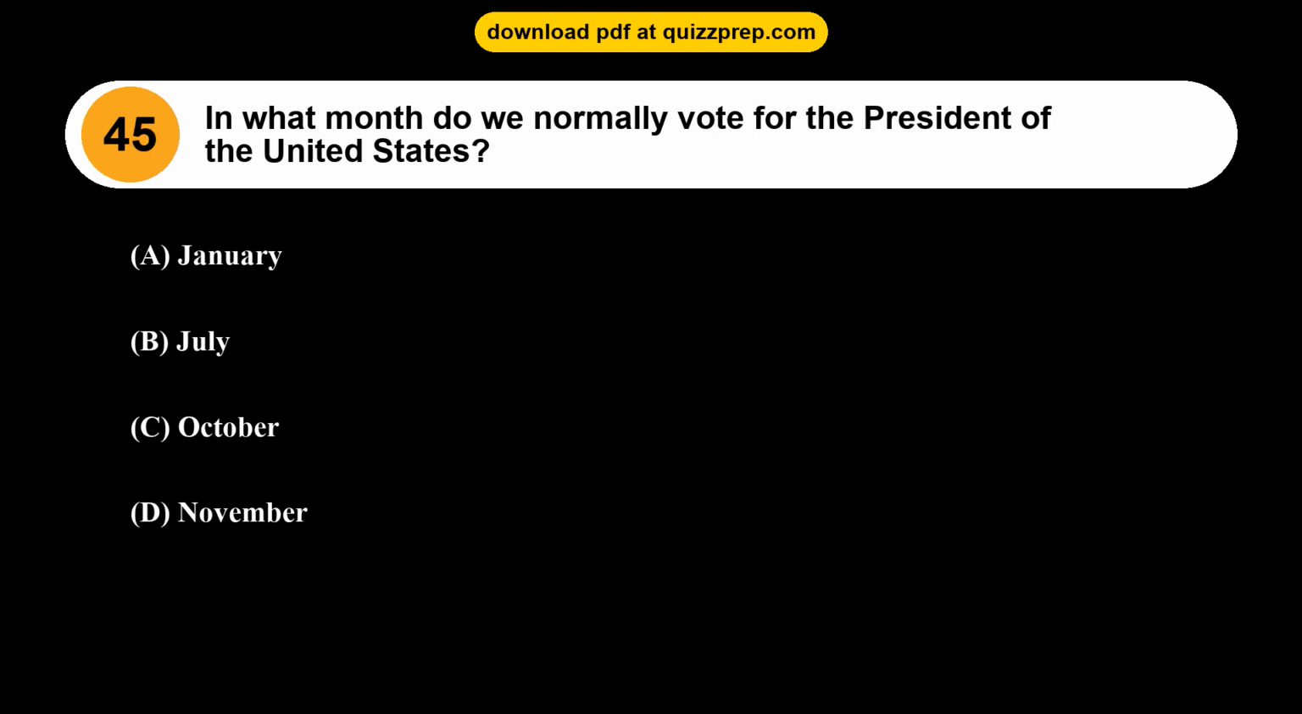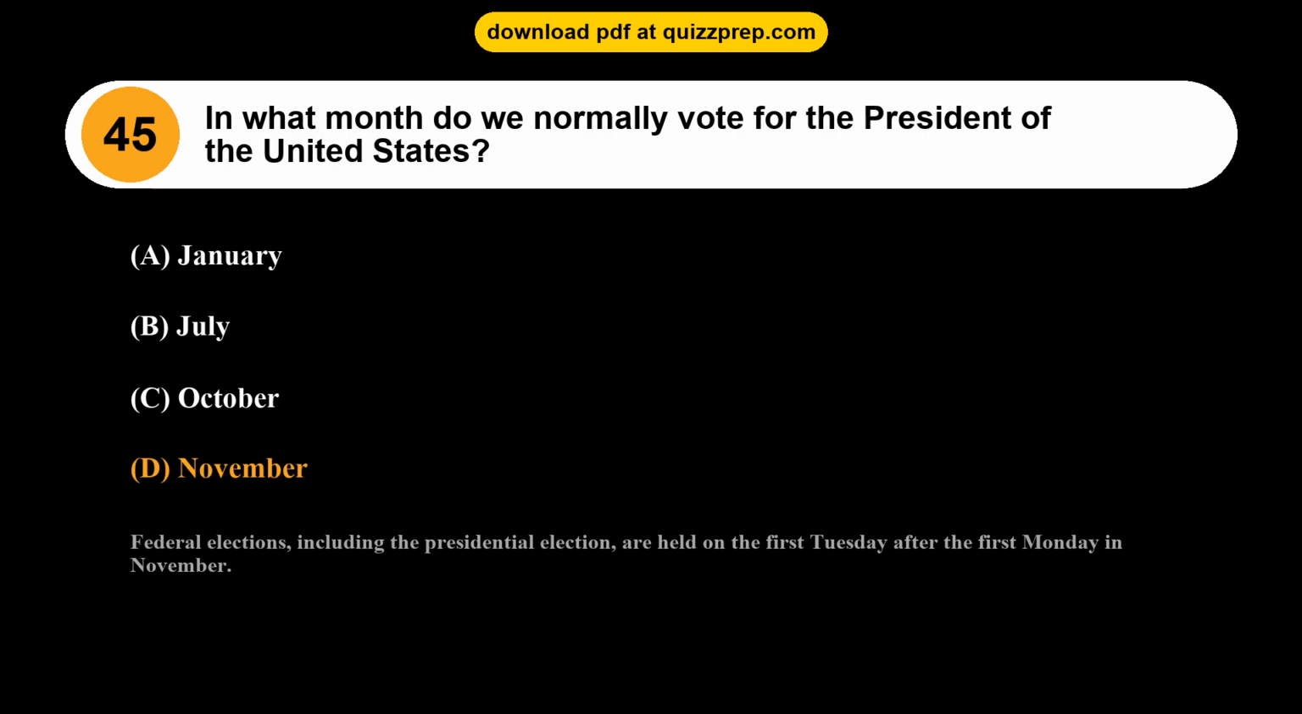Question 45. In what month do we normally vote for the President of the United States? Option A, January. Option B, July. Option C, October. Option D, November. The correct answer is option D, November. Federal elections, including the presidential election, are held on the first Tuesday after the first Monday in November.